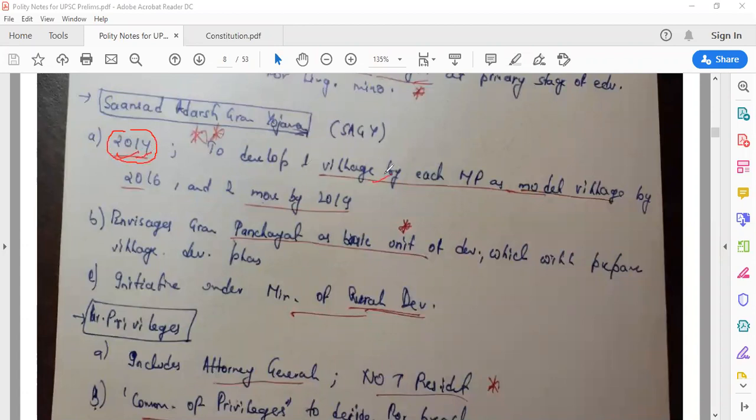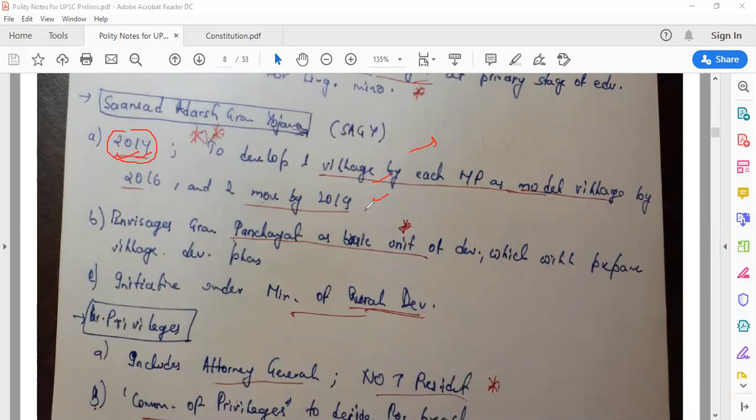The basic objective was to develop one village by each MP as a model village, apart from the MP's own village or in-laws' village. That is an exception. You cannot say that I live here, this is my village, so I will develop it. No, you cannot develop your own village or your in-laws' village, because our wife's family is also our family, right? So the objective was to develop one village by each MP as a model village by 2016 and two more by 2019.